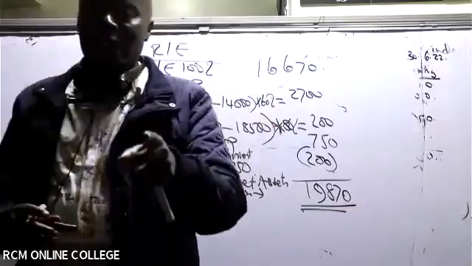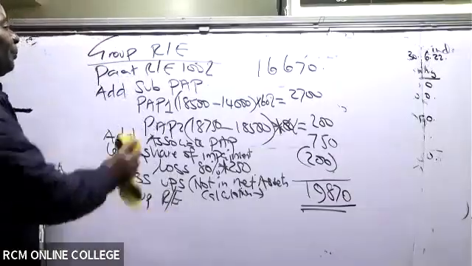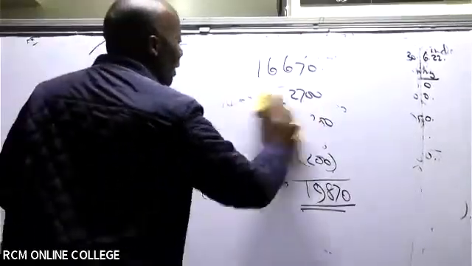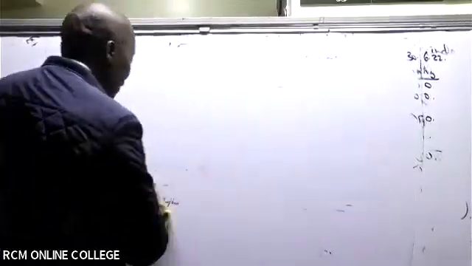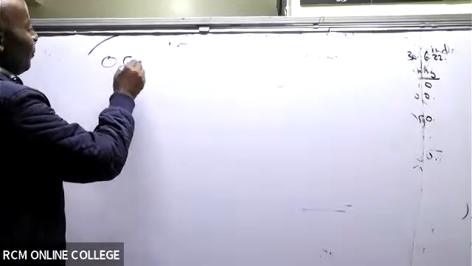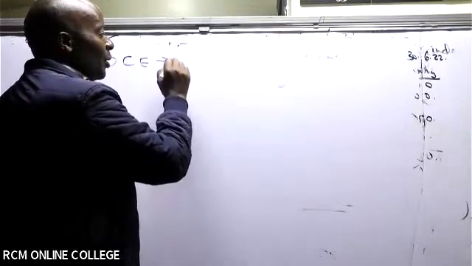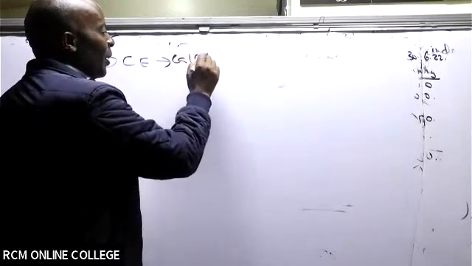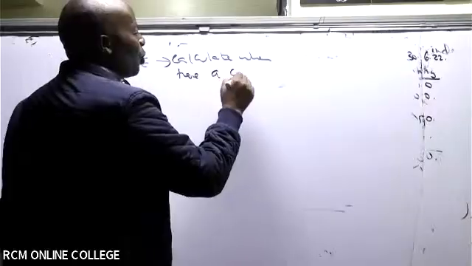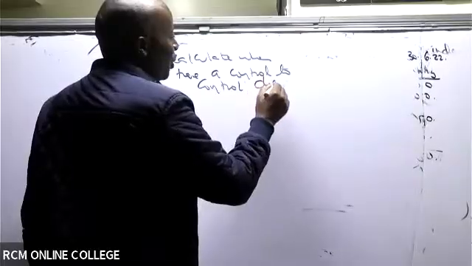Now we can do what Mary-Ann is asking us to do, the OCE, other components of equity. These other components of equity arise when there is a change, a control to control change.